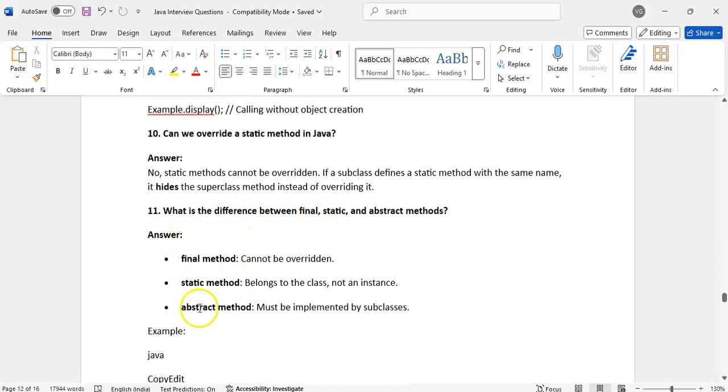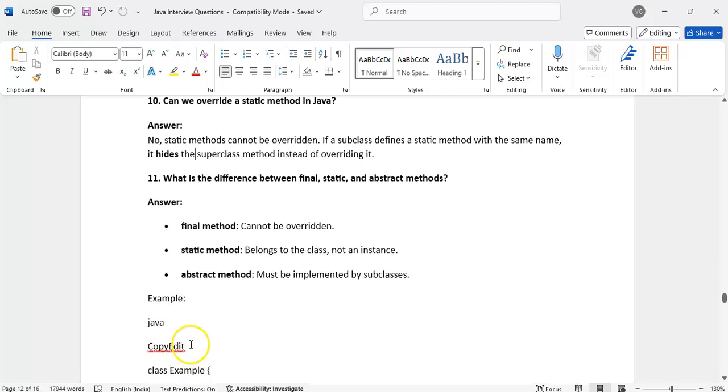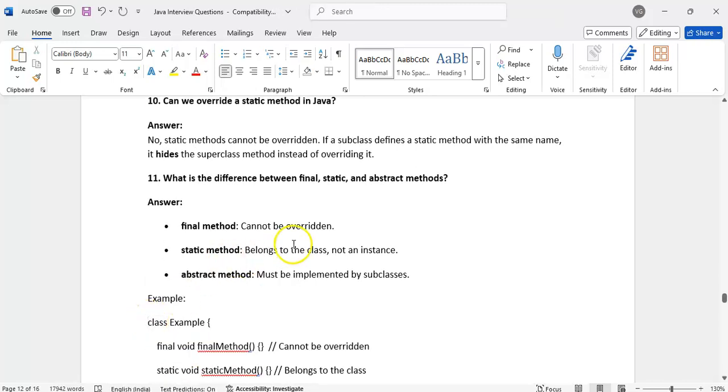What is the difference between final, static and abstract methods? A final method cannot be overridden. We can use final on a variable, method, or class. Final at variable level means we cannot change the value. Final at method level means we cannot override it in the subclass. Final at class level means we cannot subclass it. Then static belongs to the class, not to the instance, so without creating the object we can call static variables or methods directly with the class name.